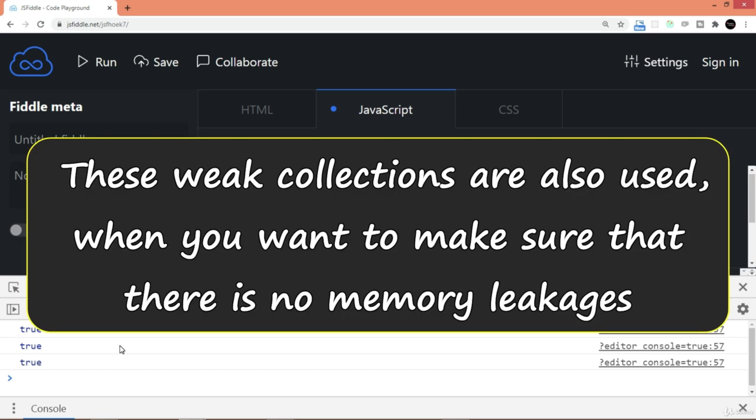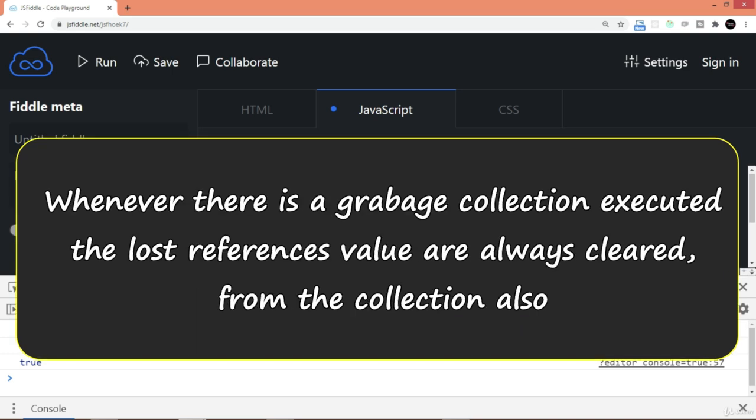These weak collections are also used when you want to make sure that there are no memory leakages, because whenever a garbage collection is executed, the lost reference values, that is, not reachable values, are always cleared. They are removed from the collection also.